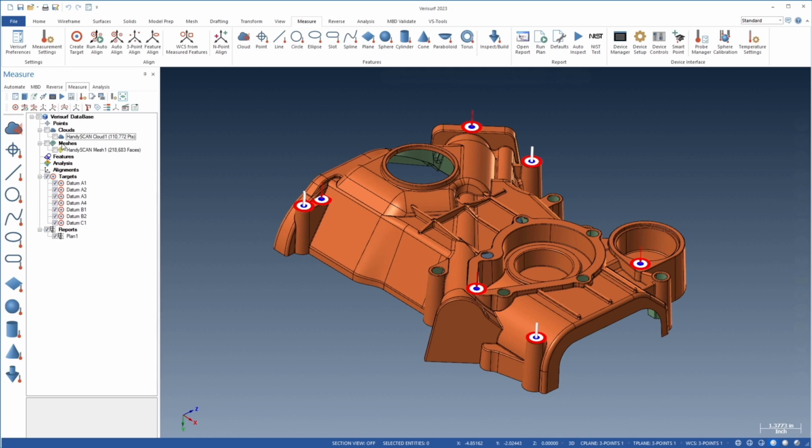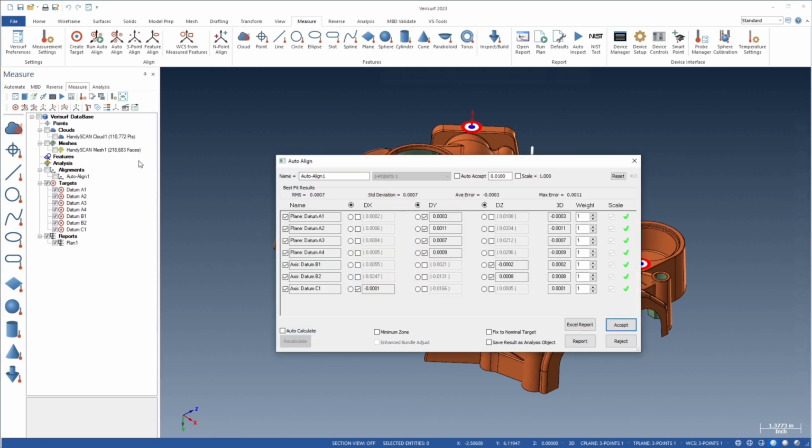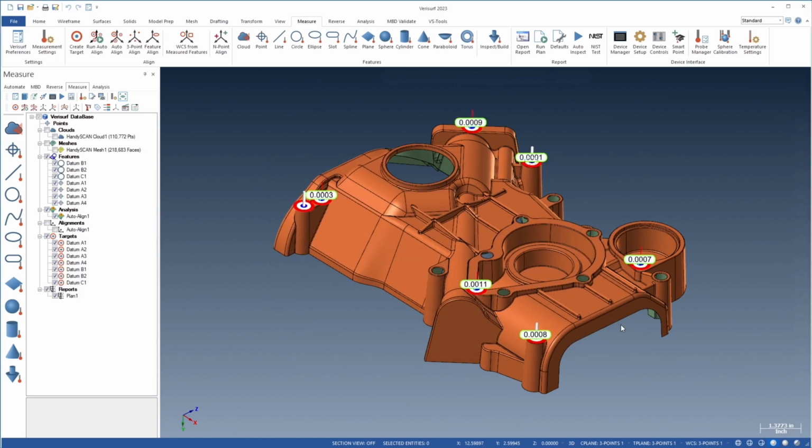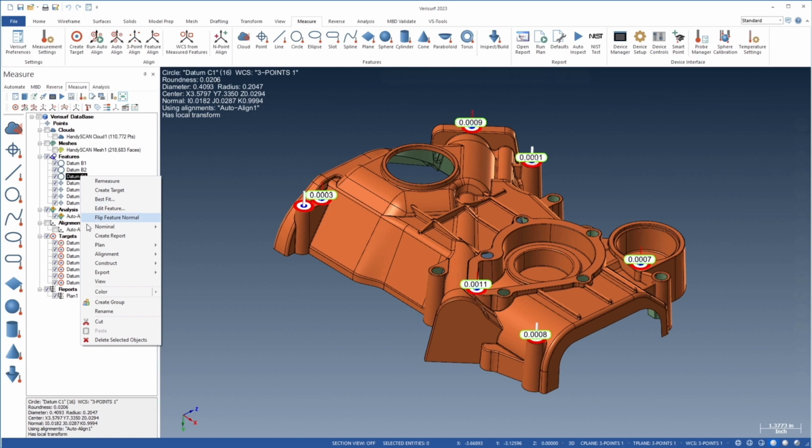When auto-aligned results are saved as an analysis object, Verisurf now exports the fitted feature objects along with the graphical results of the cloud or mesh alignment analysis. This information facilitates reporting and traceability.